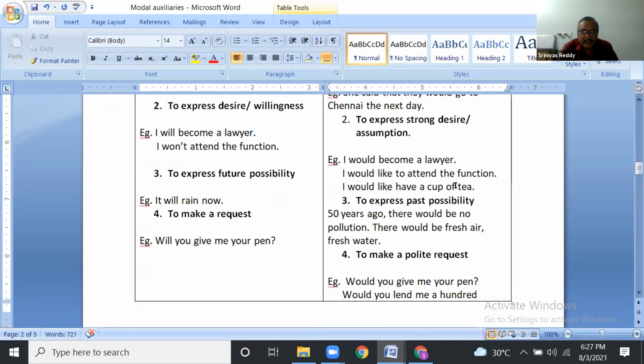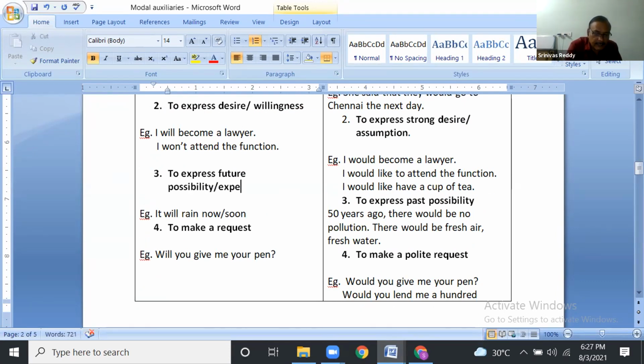Next, to express future possibility: it will rain now. It will rain soon. It is a future possibility or future expectation. Right? Next, third one.